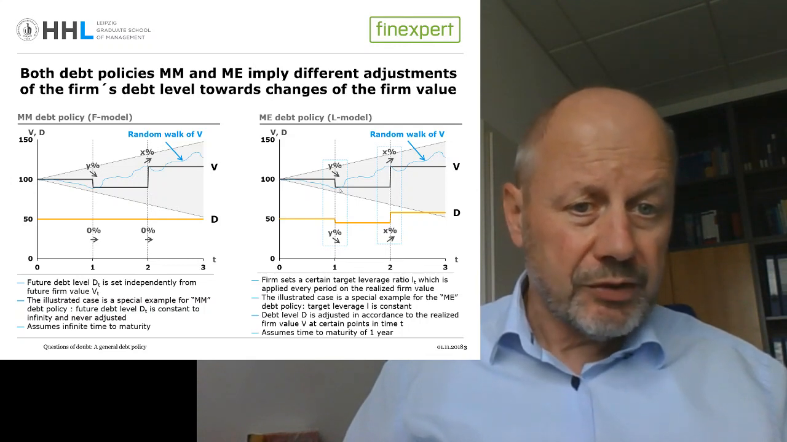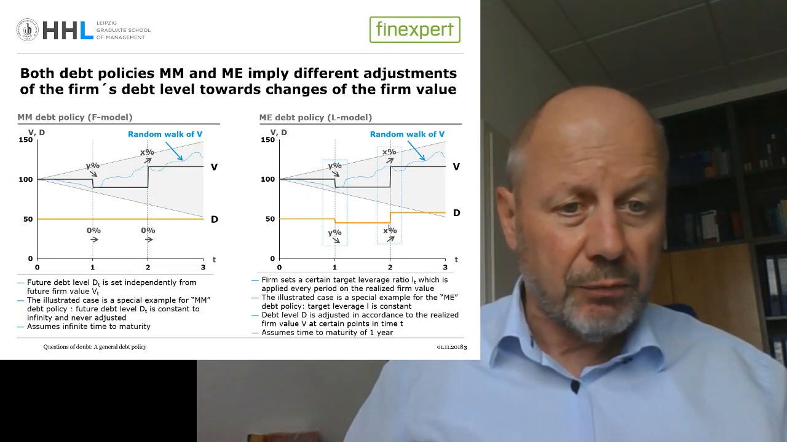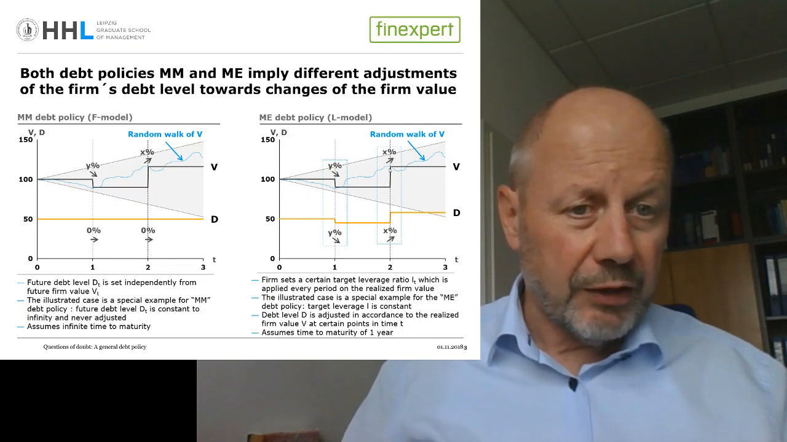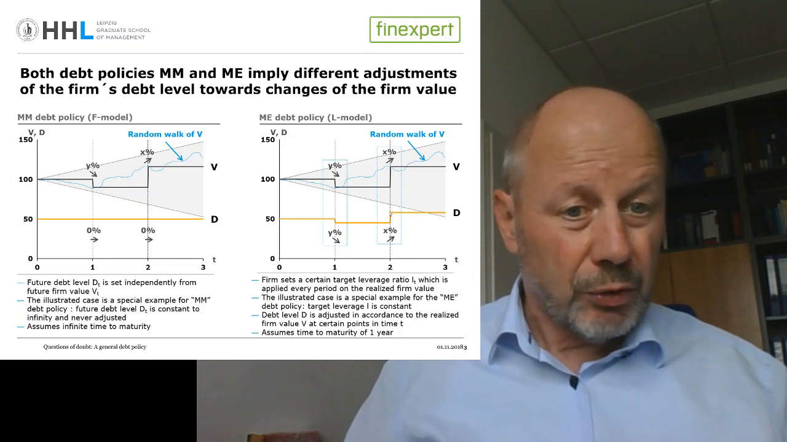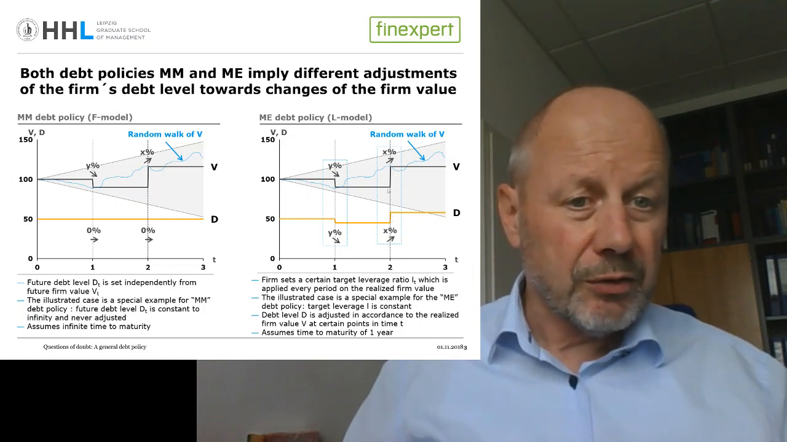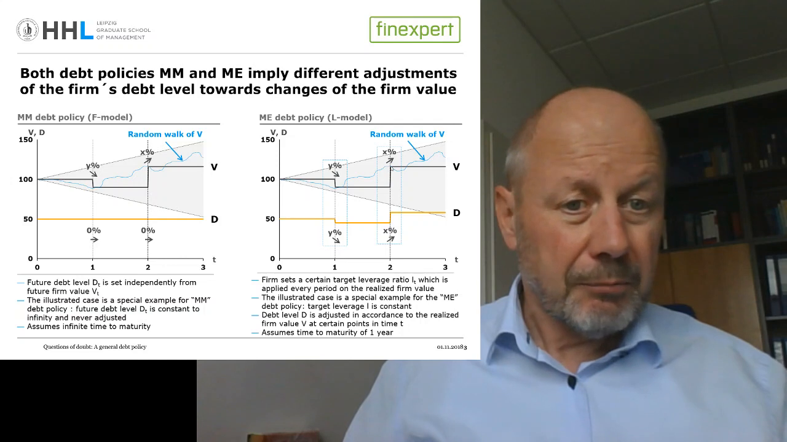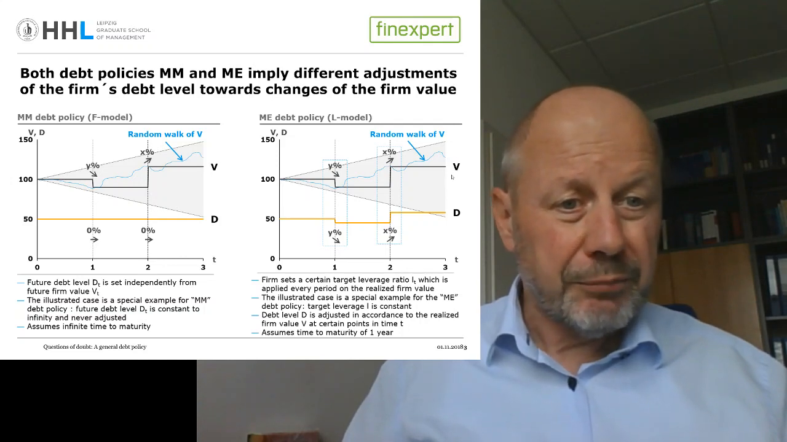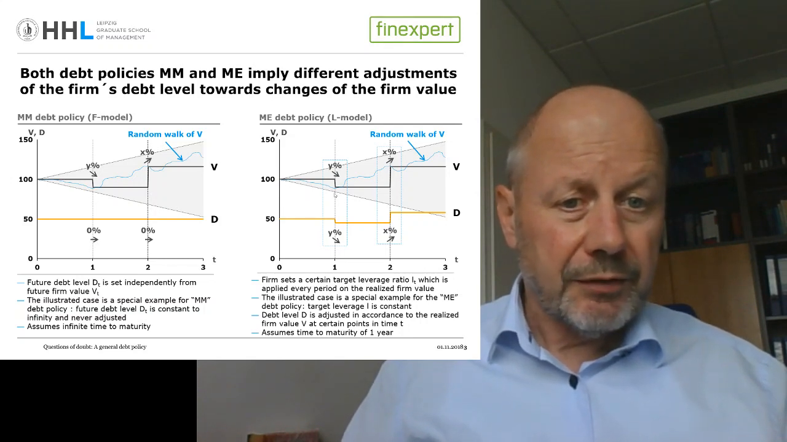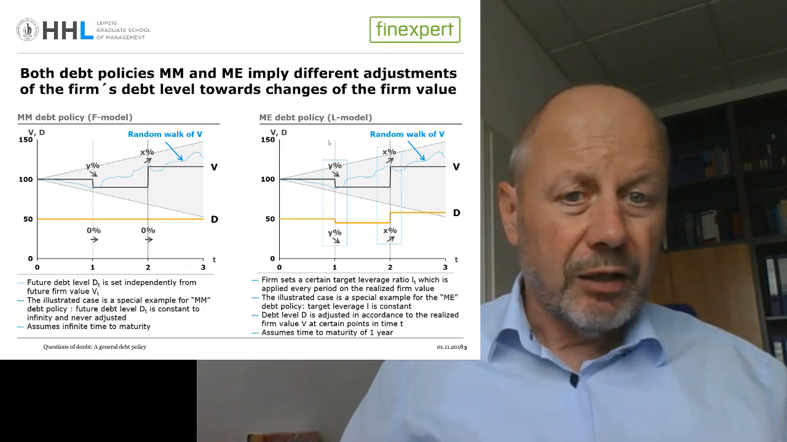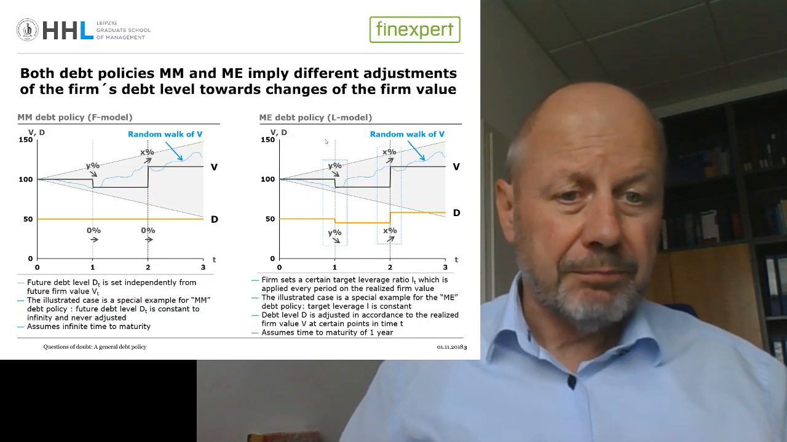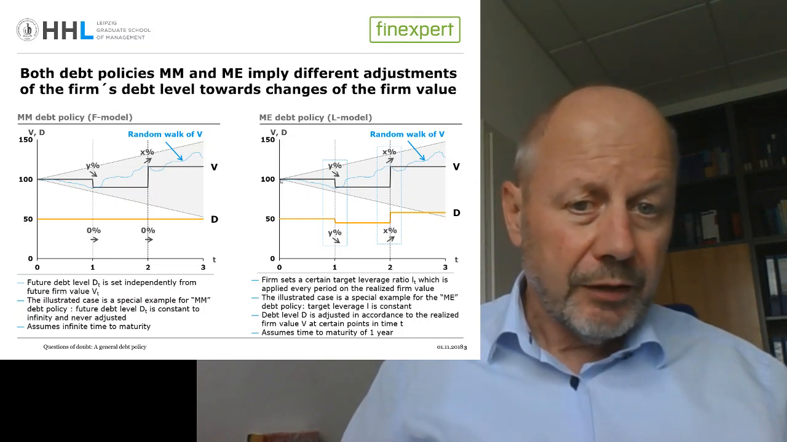Then this debt level is again kept constant for one year, and if the firm value goes up by X%, then the debt level also goes up by X%, because the constant leverage ratio is multiplied with the then prevailing firm value. So the idea is that every year the debt level is adjusted towards the then prevailing firm value. This is the basic idea of the Miles-Etzel debt policy.